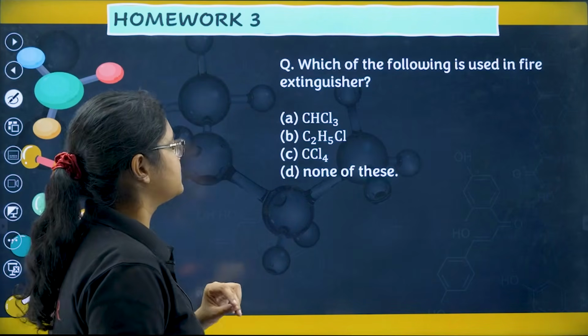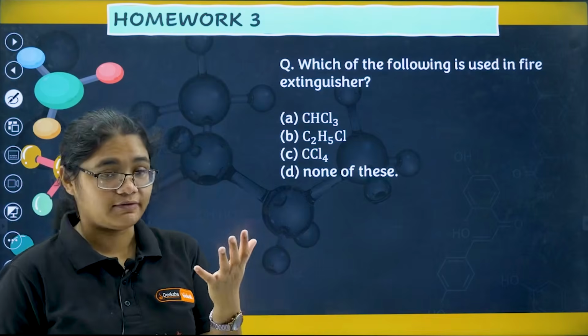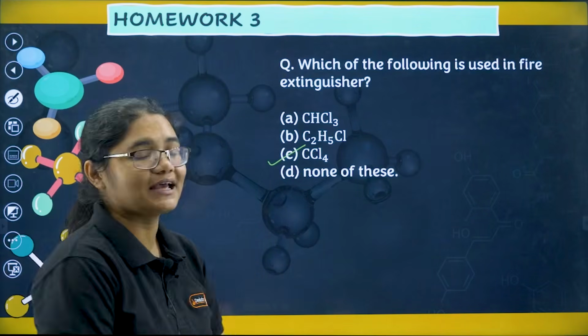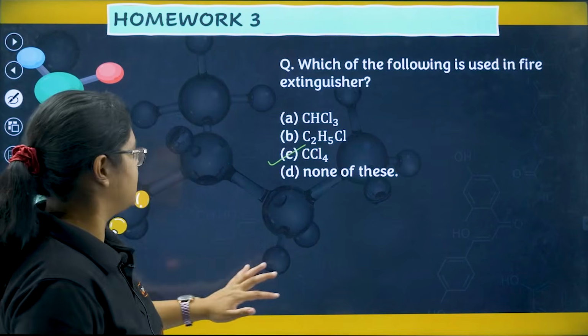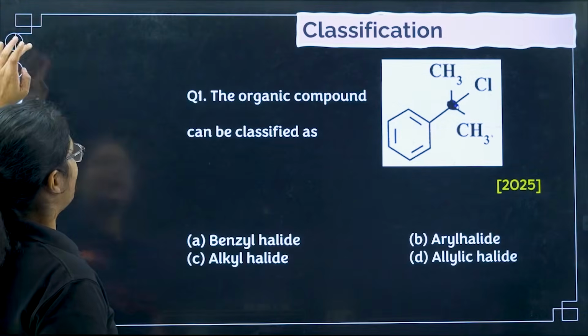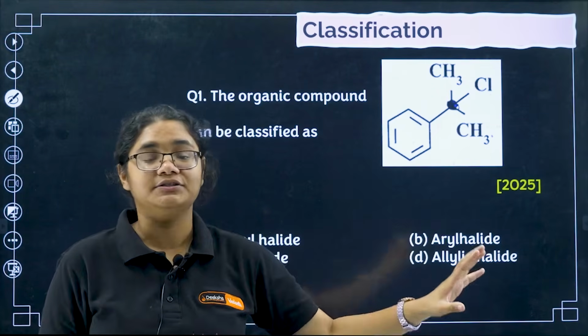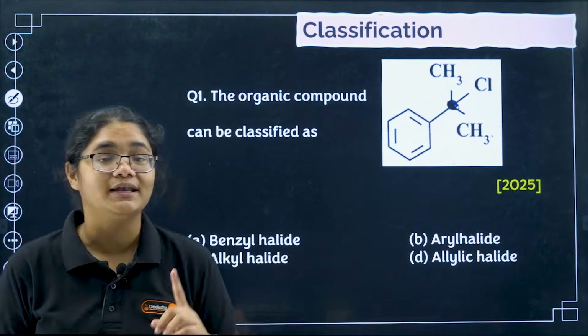Next, which of the following is used in a fire extinguisher? I have told you the uses, so CCl4 will be used as a fire extinguisher. From here onwards the homework questions are over, and now we will go to the first question of our quiz, and these are the questions covered from 2014 to 2025.